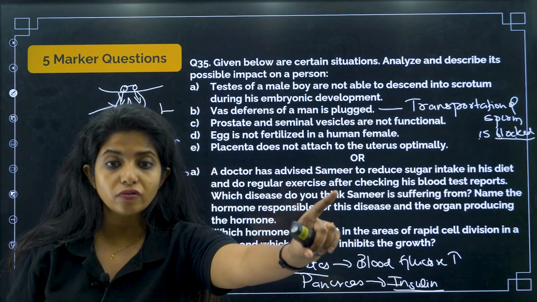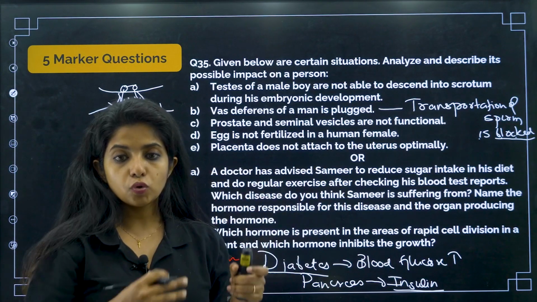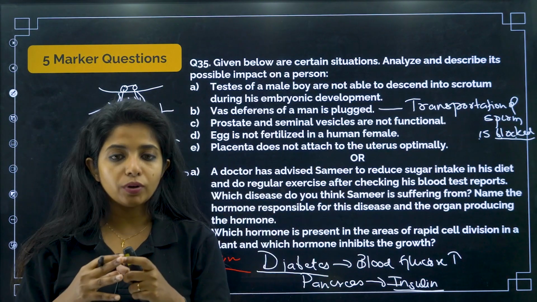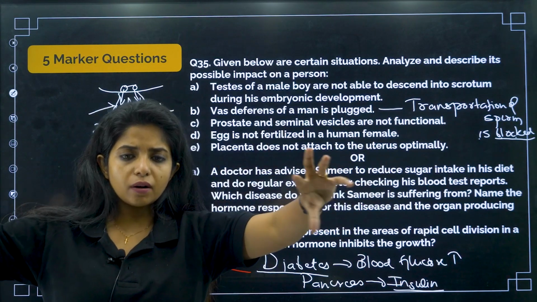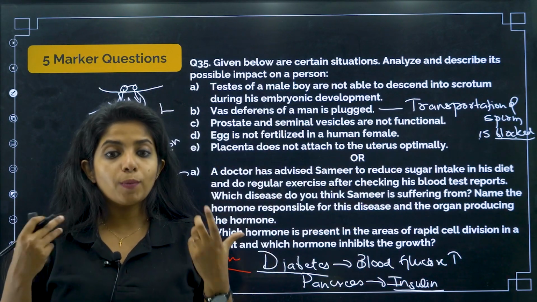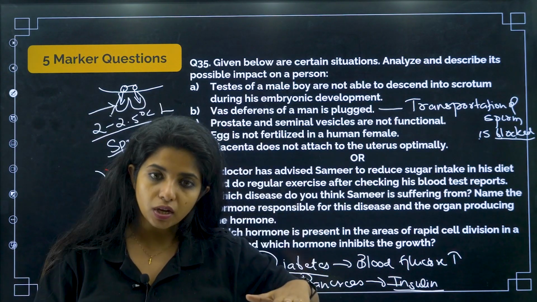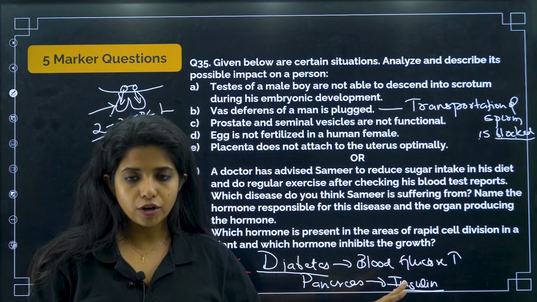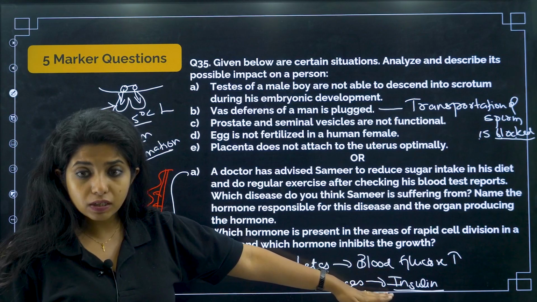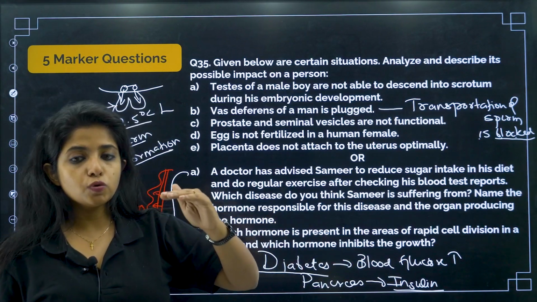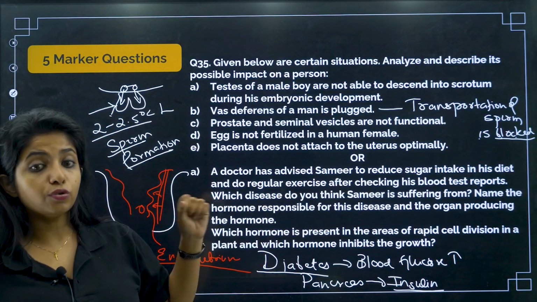For example, it sees glucose over here, it catches the glucose and basically forms glycogen out of it. Takes all the glucose molecules and converts them into glycogen. So glycogen is made by too many glucose molecules coming together, and it is stored in the liver, such that in the blood the level of glucose becomes less. Okay, that is the usual function. But in the case of a diabetes patient, the pancreas might not be producing enough amount of insulin, which is why the blood glucose level is going to shoot up. That is why Samir is asked to take less sugar and also do regular exercise.